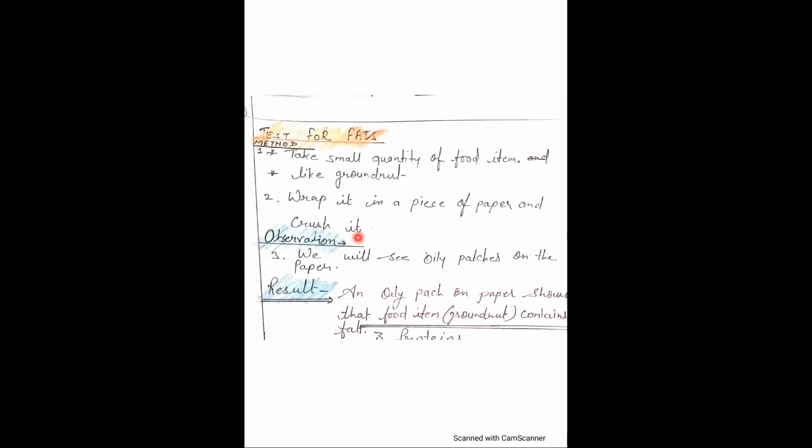After crushing, children, you will see oily patches on the paper. If after crushing you see oily patches on the paper, it shows that the food items or ingredients contain fat. Result: an oily patch on the paper shows that food items contain fat. This is a very simple activity you can do at home, and you can see whether whatever food you are eating contains fat or not.